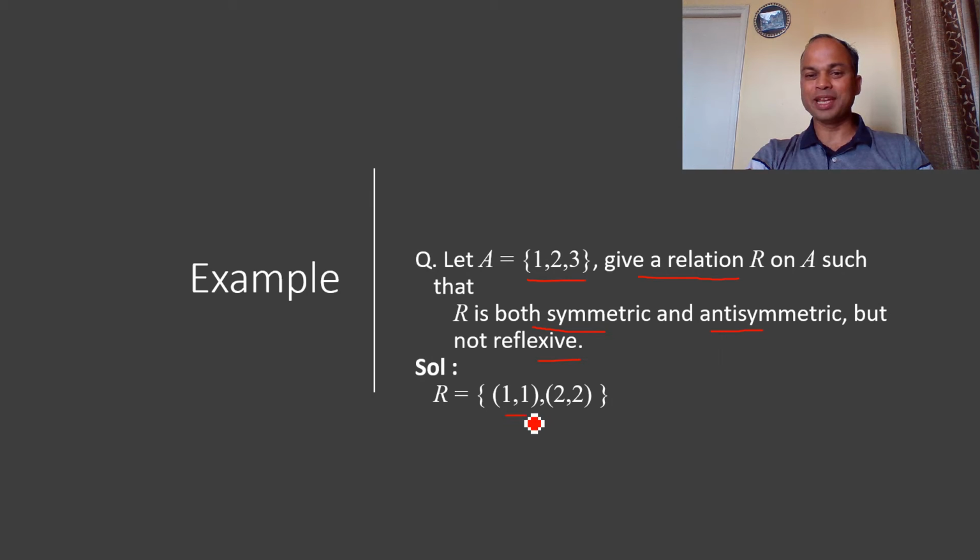So we have here pairs 1 1 and 2 2. If we have pairs 1 1 and 2 2, therefore this relation supports symmetric and antisymmetric. Moreover, this relation does not support the reflexive property because the 3 3 pair is missing. So we can say that this relation R supports symmetric and antisymmetric, but not the reflexive property.